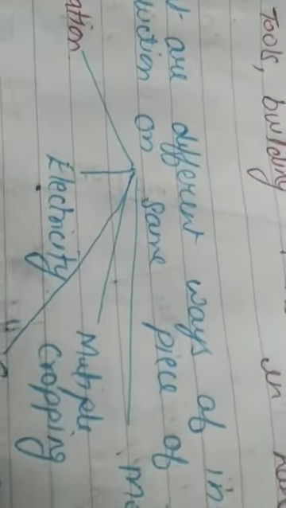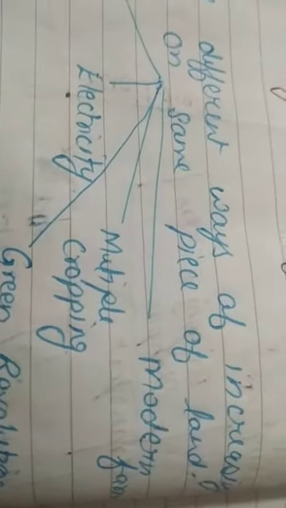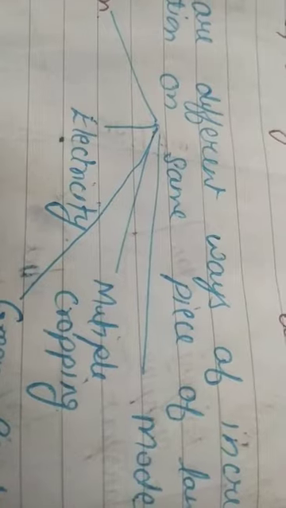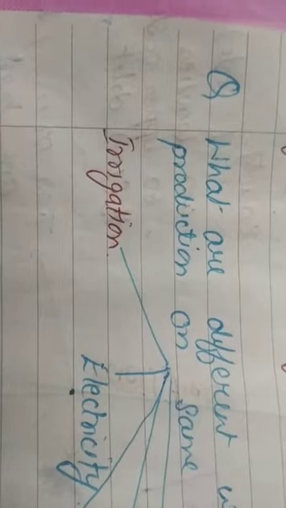Now let's see what are the different ways of increasing the production on the same piece of land. Let's say I have 1 hectare of land and I want to increase the production. What could be done? First is irrigation. How is irrigation helpful? One can grow more than one crop on the same piece of land. The dry areas can also be cultivated. We know that monsoon is uneven and uncertain, so we can give water and the crop can be taken. HYV seeds need assured irrigation.